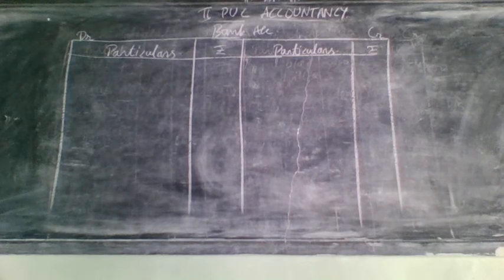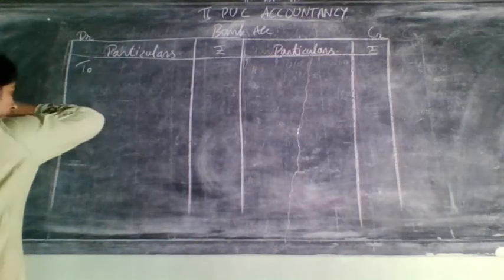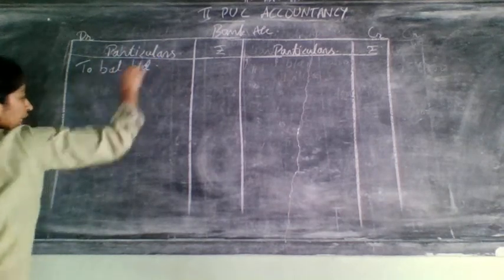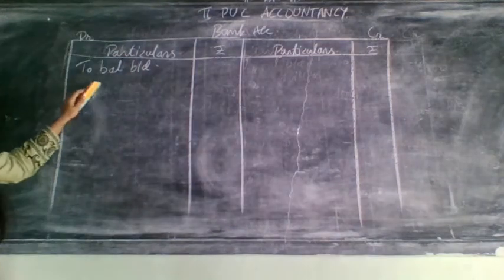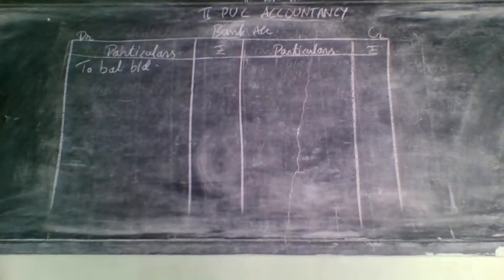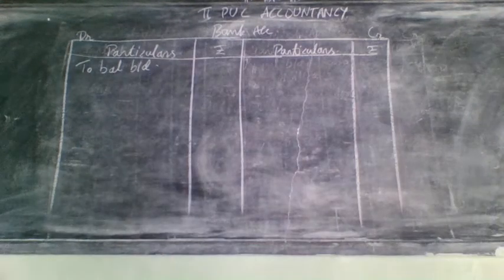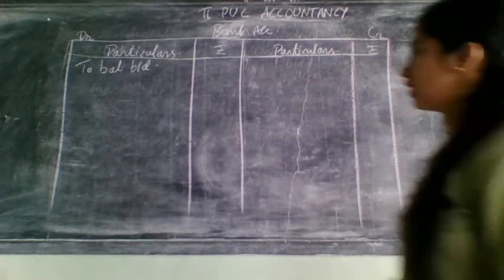Here they have given on the asset side. When it is given on the asset side, obviously here it will come on which side? Balance brought down on the debit side. To balance brought down. Capital balance always starts from the credit side. Bank balance or cash balance starts from the debit side. So to balance brought down, write the amount from the asset side. Cash at bank they have given, that is 14,000.